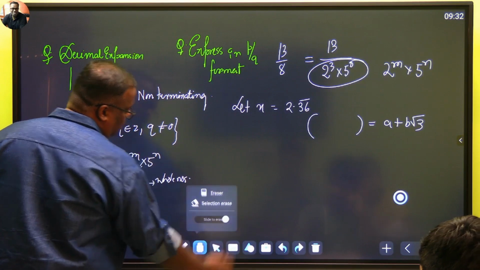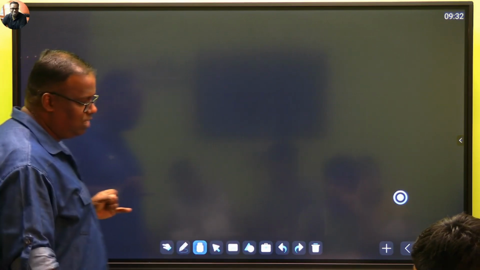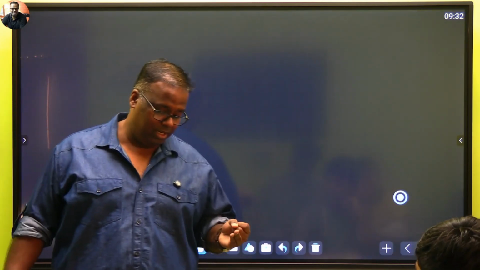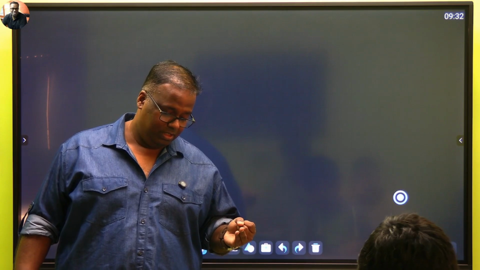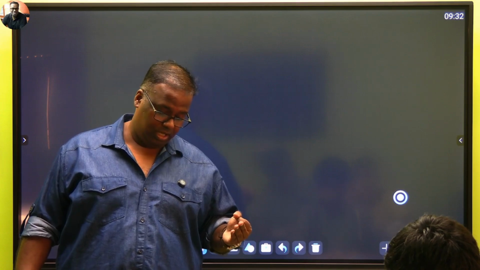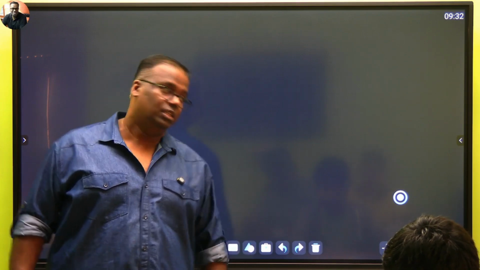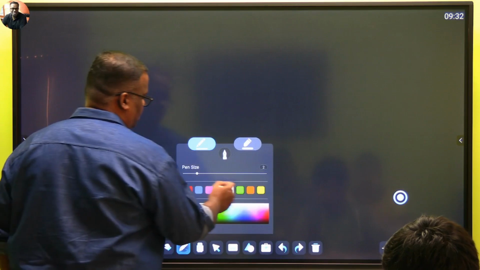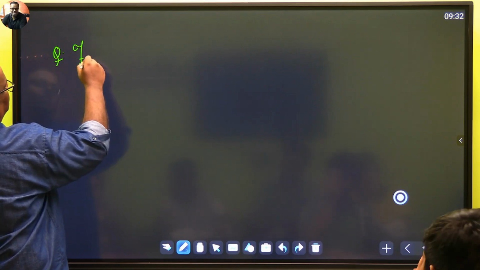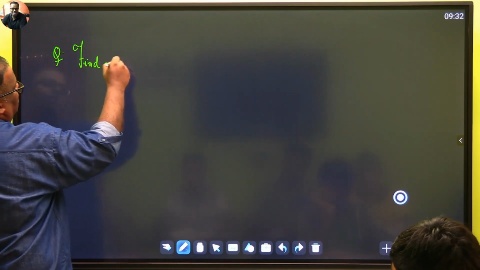So what types of questions have we seen so far? Find rational numbers. Then another type of question we saw: plotting on the number line. Then we got decimal expansion. Then we got express as a rational number. Then our next type of question, another type we will get: find an irrational number.